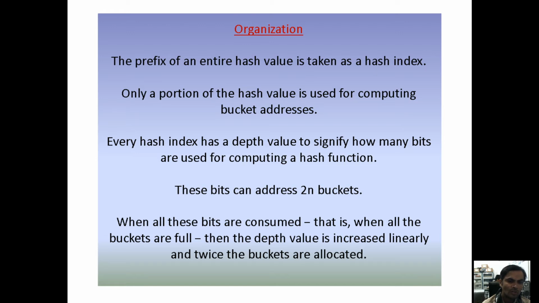Here 2 to the power of 0 is 1, 2 to the power of 1 is 2, 2 to the power of 2 is 4, and 2 to the power of 3 is 8.